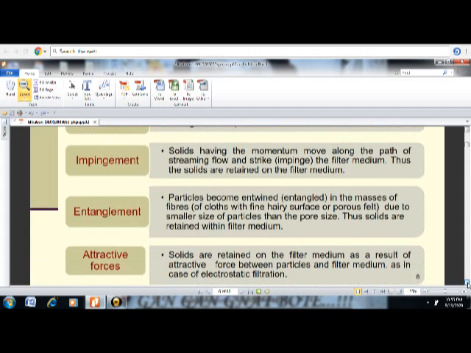Then entanglement. Entanglement means the particles become entangled, they get stuck in the masses of fibers, such as cloths of fibers or very fine hair surface and porous filter media. In those fibers the particles entangle and get stuck in between due to the smaller size of the particle than the pore size. These solids are retained on the filter media because of entanglement, that is called entanglement.